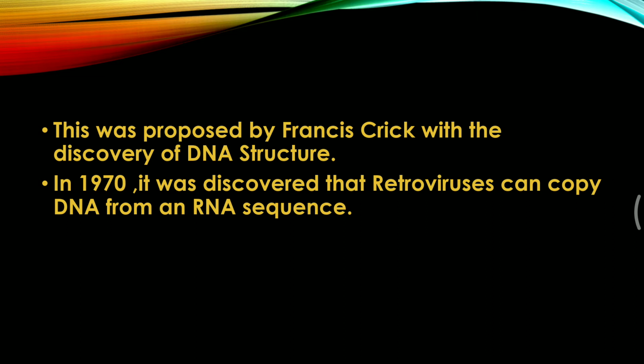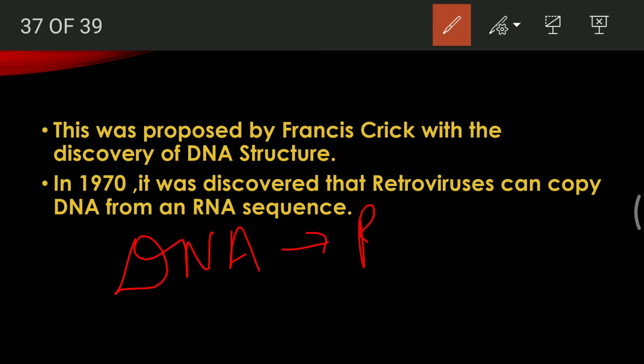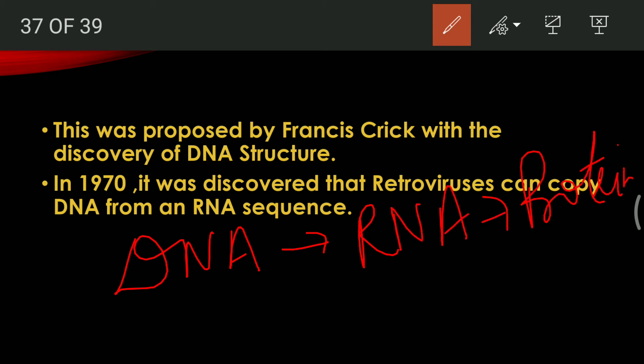The information was that RNA viruses can also transform their information in the genetic code into the form of DNA. And with this information, a great revolution took place. Till now we were aware that the information is flowing in a unidirectional way from DNA to RNA and from RNA to a protein. But now there was a change. Now RNA was also capable of forming DNA. So this became a very revolutionary idea.